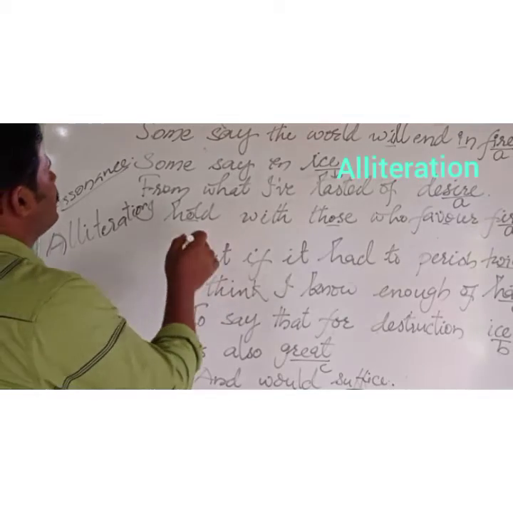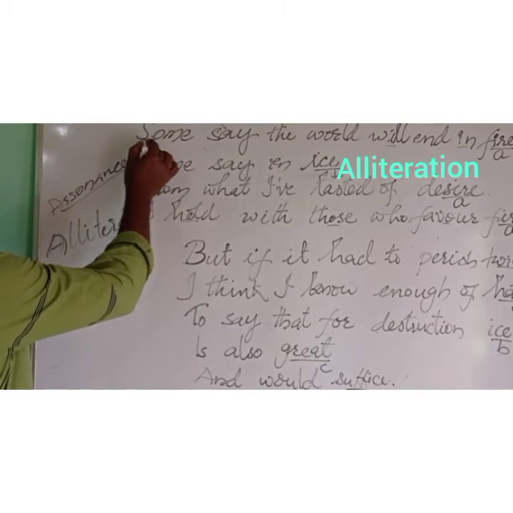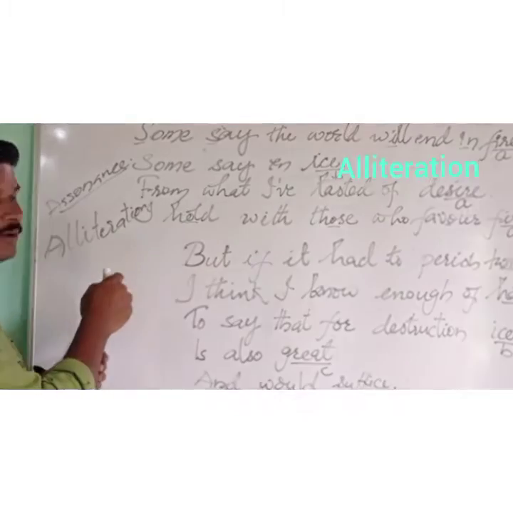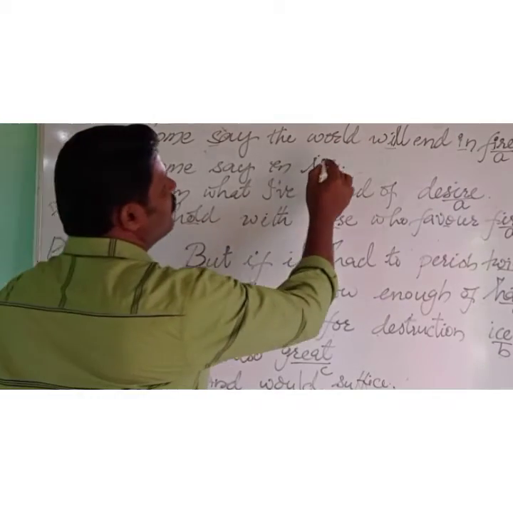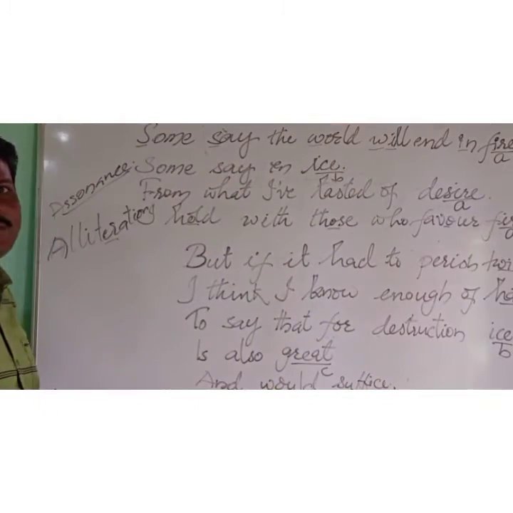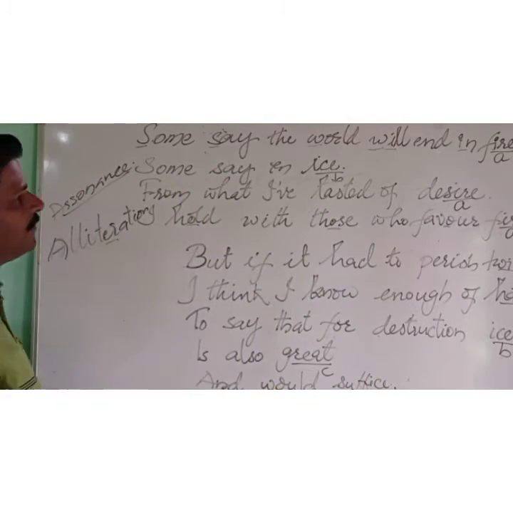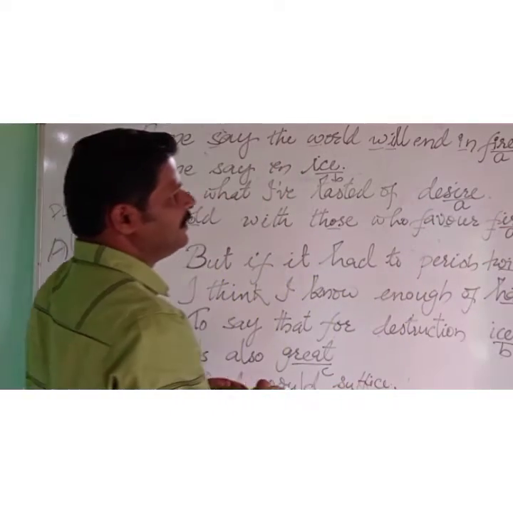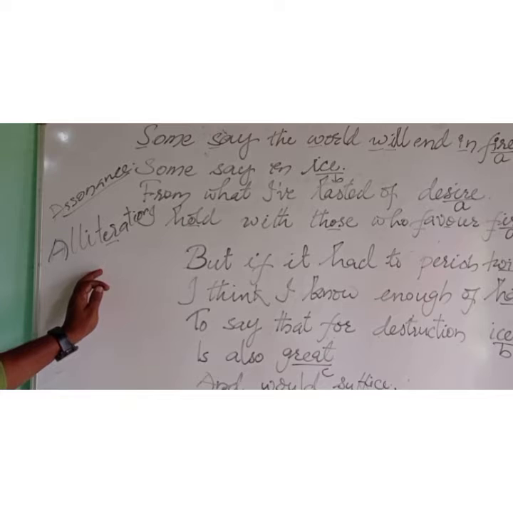So if you see here, s sound in "some" and s sound in "say" is an example of alliteration. We have the w sound in "world" and "will". And if we come down, we have f sound in "favor" and f in "fire". This can be taken as an example for alliteration.